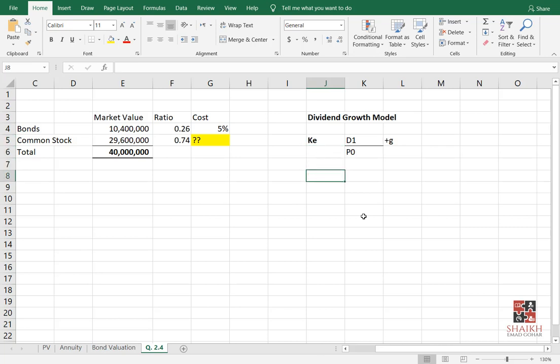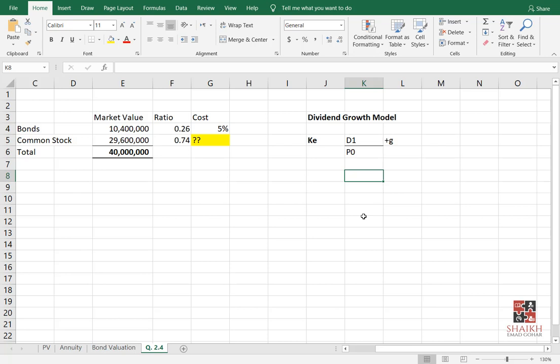What is the logic? So first of all, what is D1? D1 means the dividend of next year. Please note, not now. 0 means now. Remember in investment decisions we did. What is 0? 0 period means now, right now. What is 1? Next year. So when I am saying D1, it means dividend of next year. Got the point?